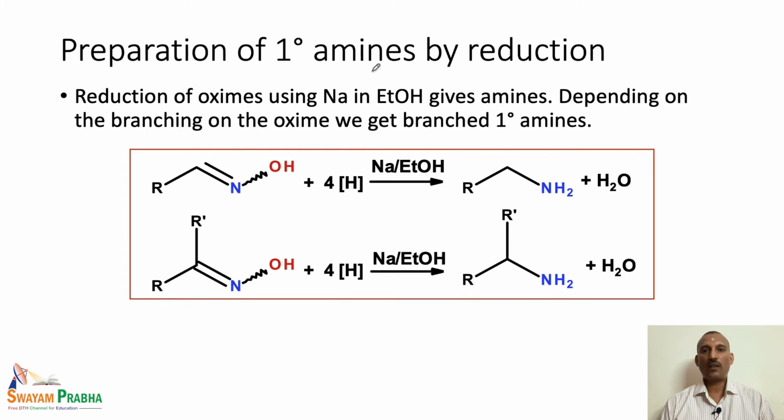Let us look at other reduction methods. Here we are going to look at two different methods. One is the reduction of oximes. The reduction of oximes using sodium in ethanol generally produces the primary amines. We have branching on this particular carbon. Depending on the branching, we end up with the corresponding branched final product. If we have a hydrogen atom here, then we end up with 2 hydrogen atoms in the final product. If we have one alkyl group, that means a disubstitution on this particular carbon,